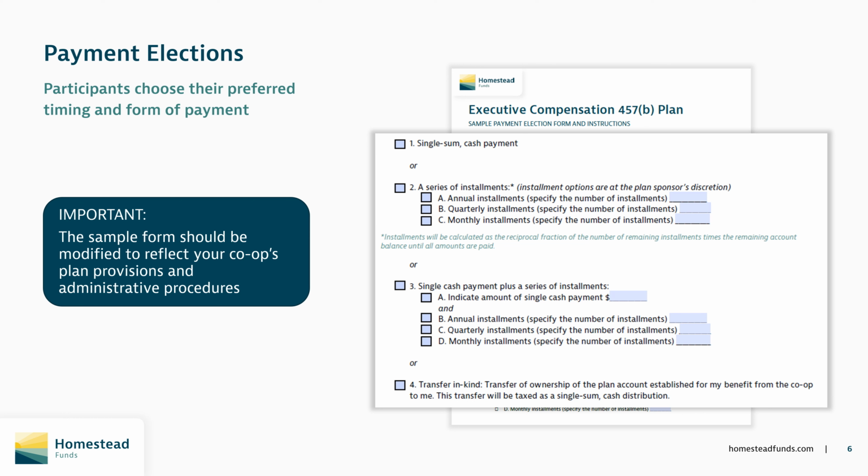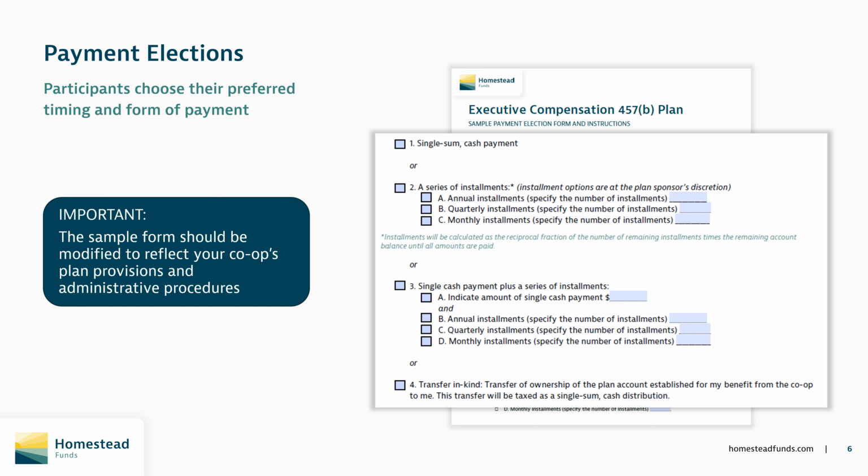To ensure there is no confusion at separation, we suggest that your co-op's plan administrator carefully review each participant's payment election form to ensure that it states clearly his or her wishes. Sometimes participants provide their own options or create additional language that, while not necessarily a problem, could be difficult to understand.